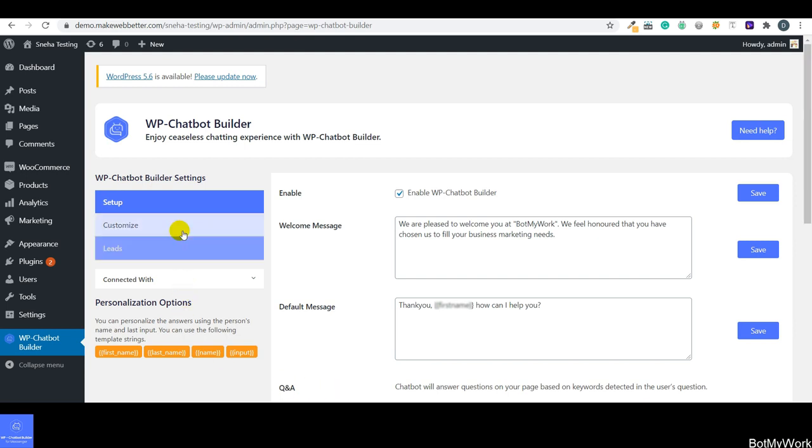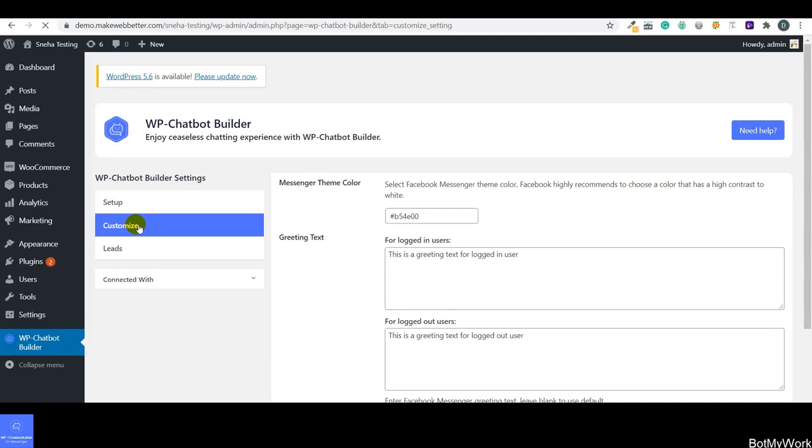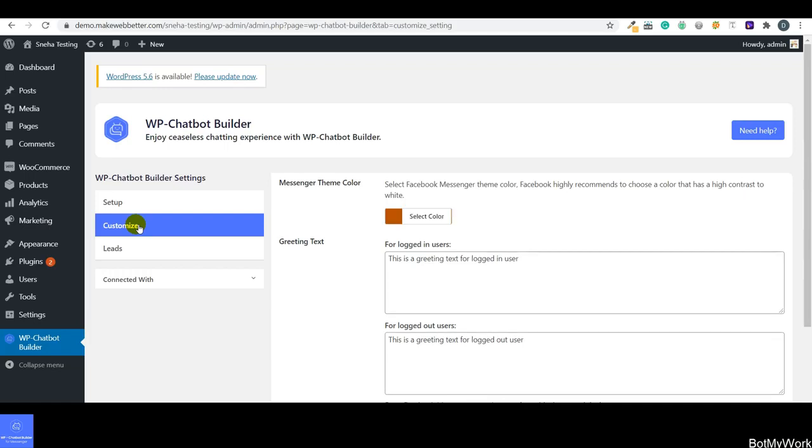So let's click on this tab. So guys, the customize section is going to be very beneficial for you, because using these settings you can customize the overall theme of your Facebook Messenger. This is definitely going to affect the customer experience when they come on your Facebook business page and have a live conversation with you. Now the first thing that you can set up is the messenger theme color.